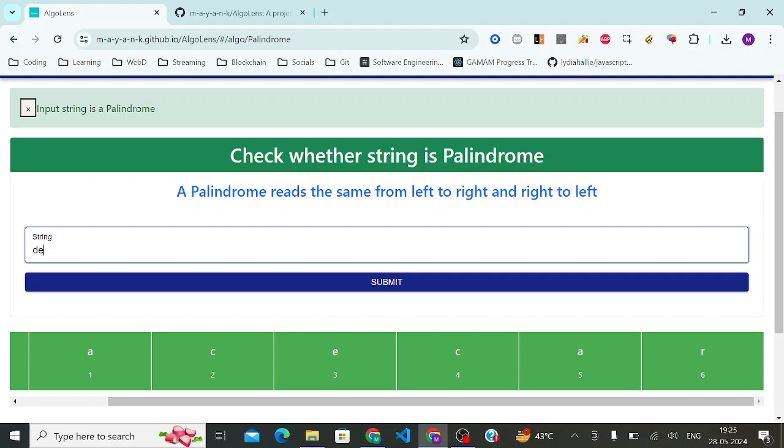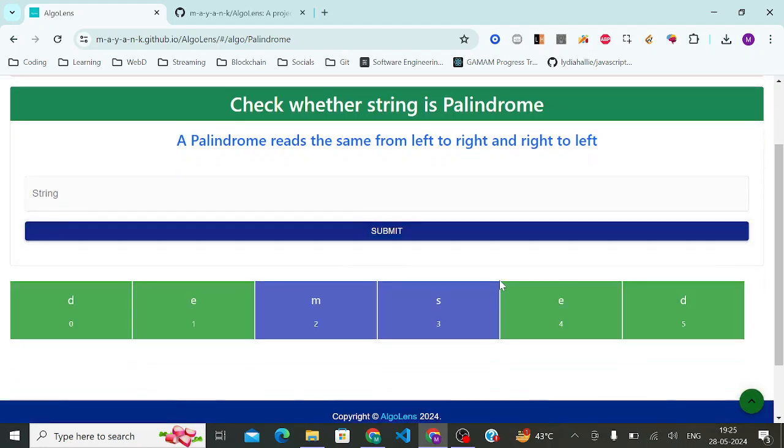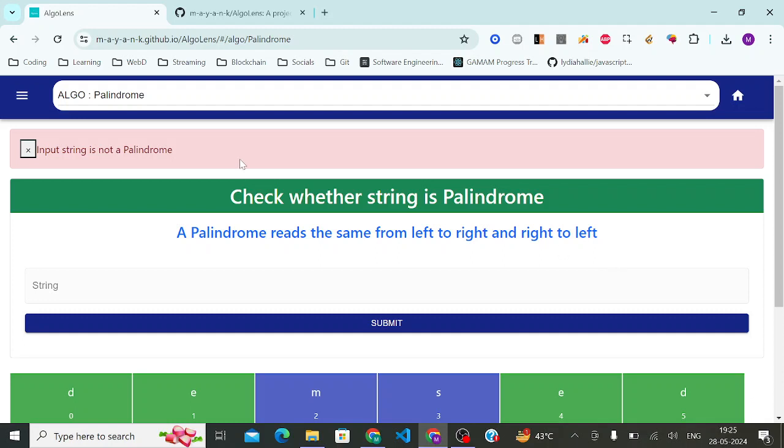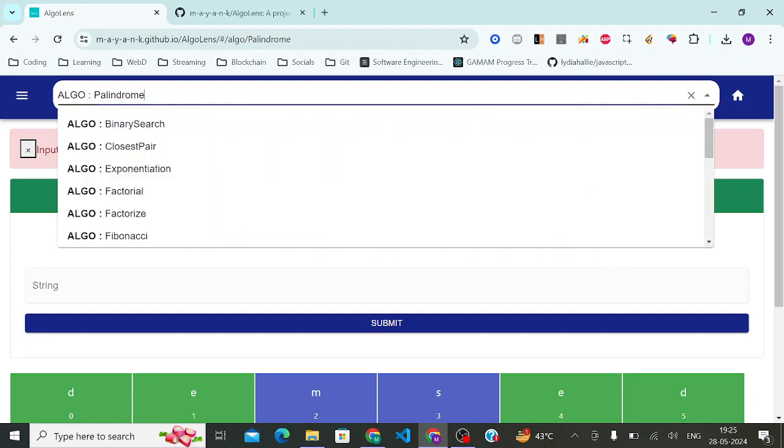And then if you have something like demsed, for example, then it kind of stops at DE only and does not match MNS, and it says that the input string is not a palindrome. So yeah, this is the platform.